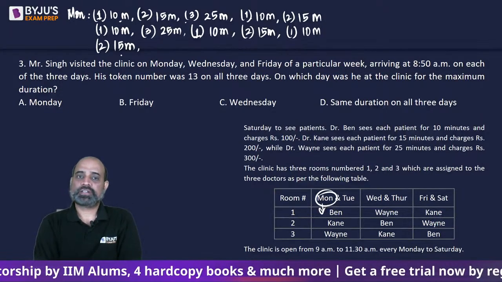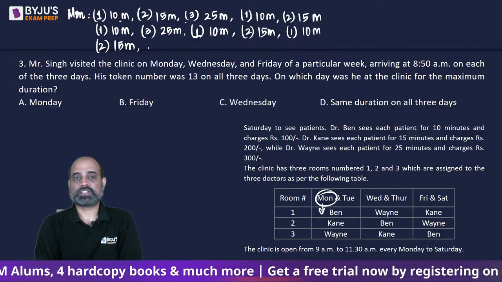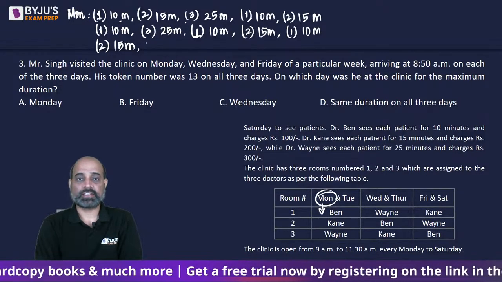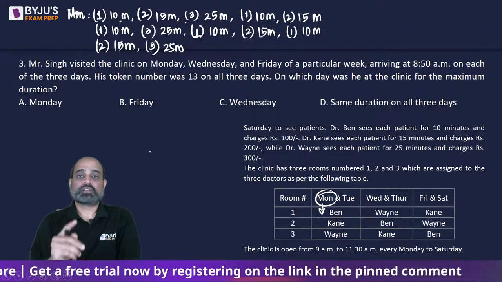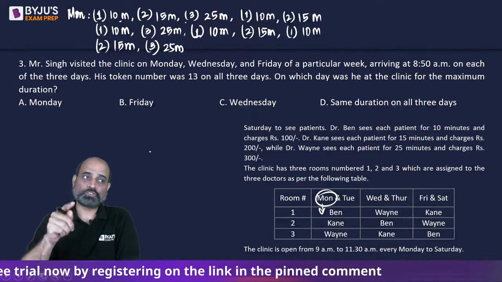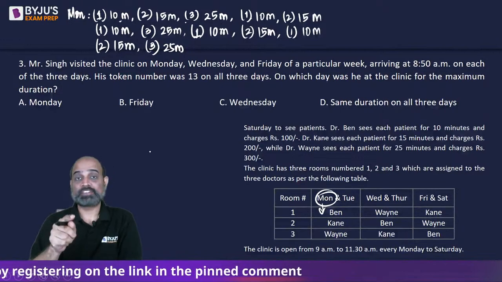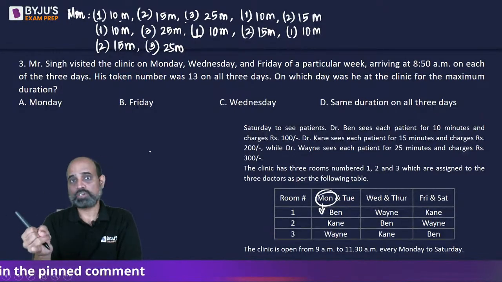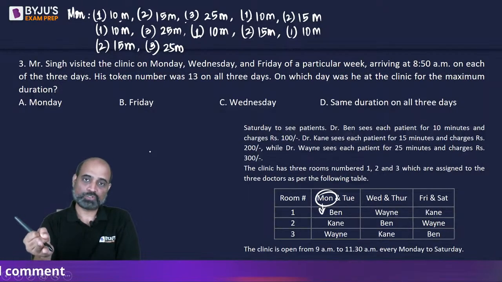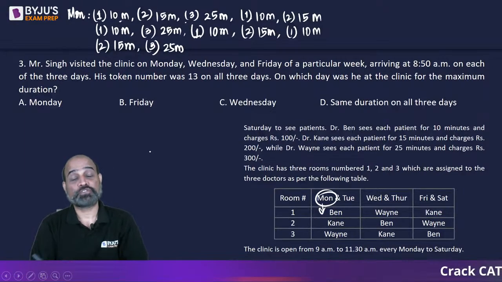Patient number 12 is going to enter room number 3, which is for 25 minutes, because this is going to get vacant at 9:50, 9:25 plus 25. Okay? 9:40 was room number 1, 9:45 was room number 2. अच्छा, this is 9:50, right?